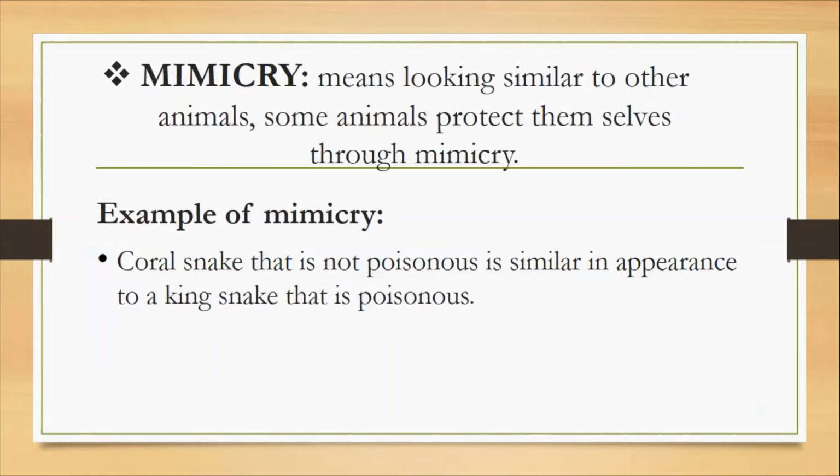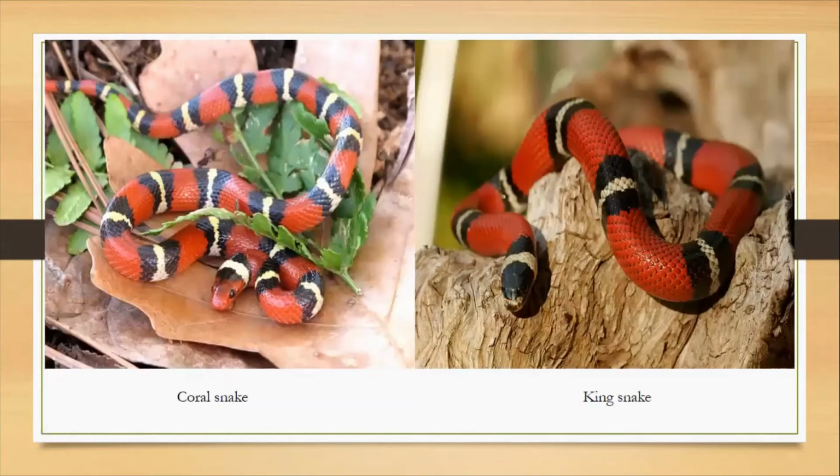But as it looks like king snake, many of the predators don't attack it because it looks like a king snake. So what is mimicry? Many animals look similar to other animals. In this way, they protect themselves from predators.